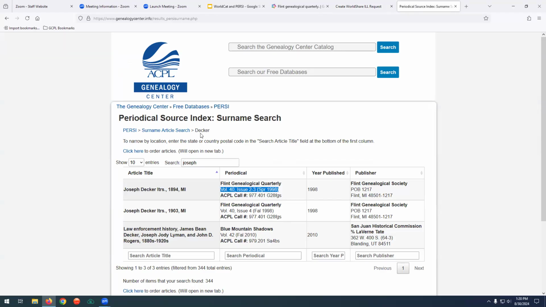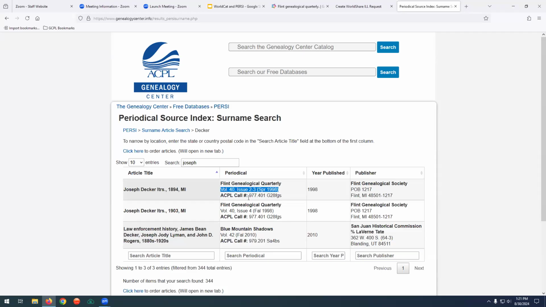So this is actually a really good one to use. PERSI, it does take a while to work with. It is kind of not intuitive. So take your time, play around with it. Again, it's going to just give you a name and where it's at. Not going to really give you any information about what it says about the person, but at least it's somewhere to start, especially if you've hit some of those brick walls.